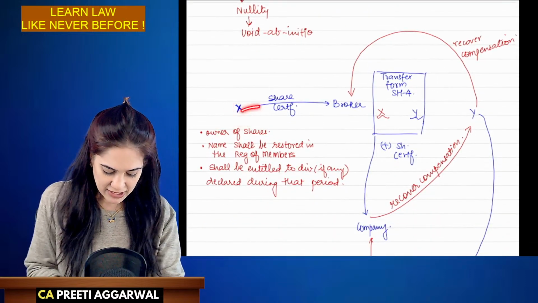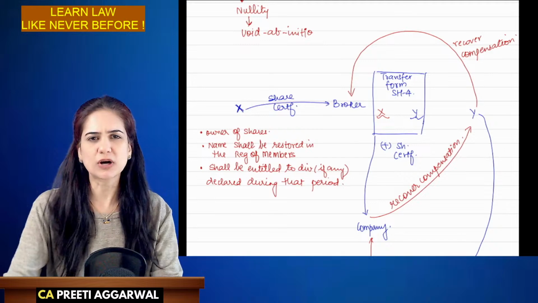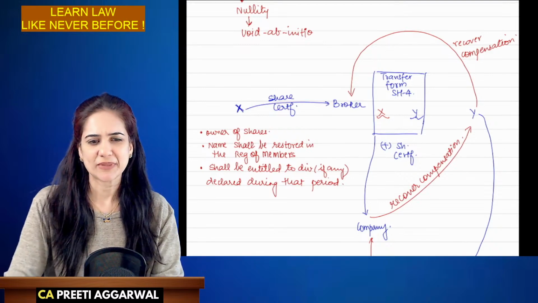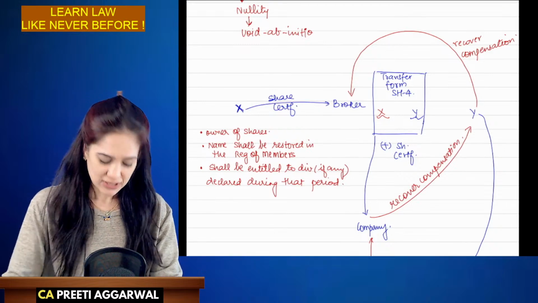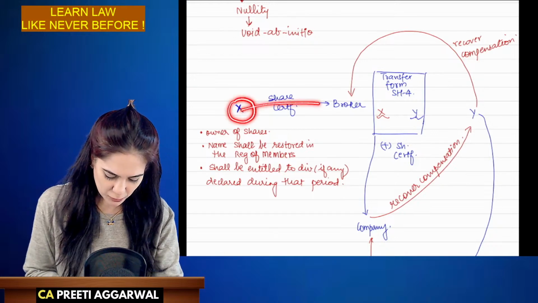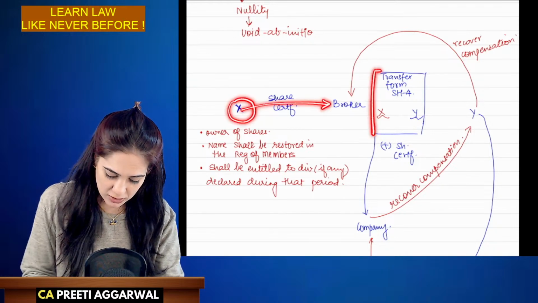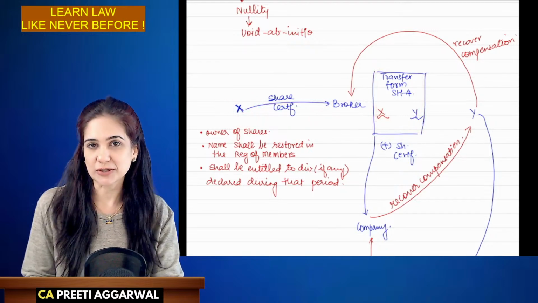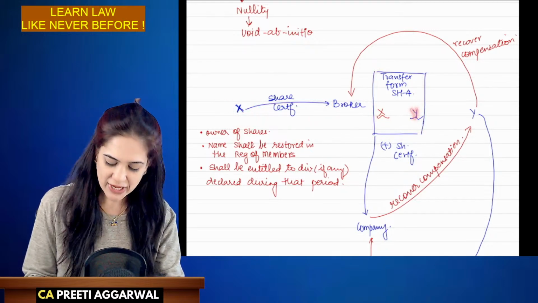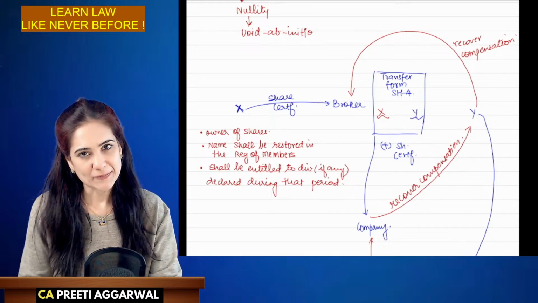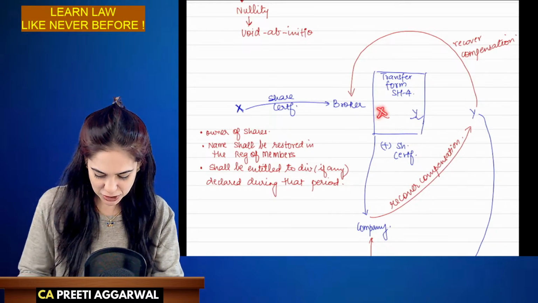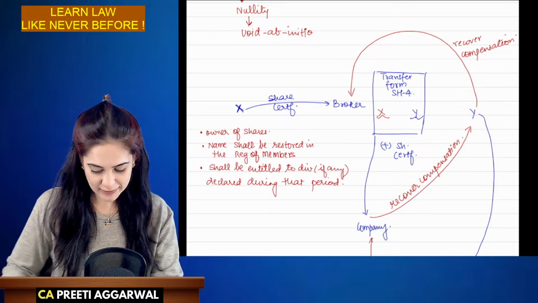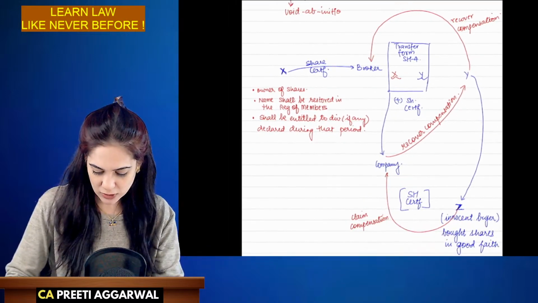X gave his share certificate to the broker. Foolish person. Okay. X gave his share certificate to a broker. The broker, on a transfer form, forged X's signature and transferred the shares in the name of Y. Okay, so he forged X's signature and sold the shares to Y. Y then sold the shares to Z.